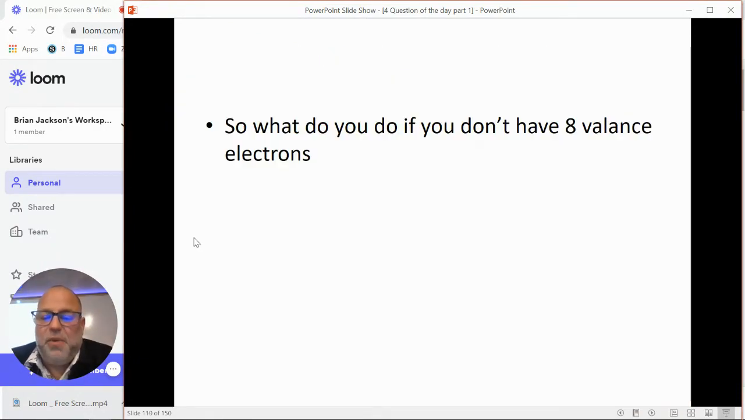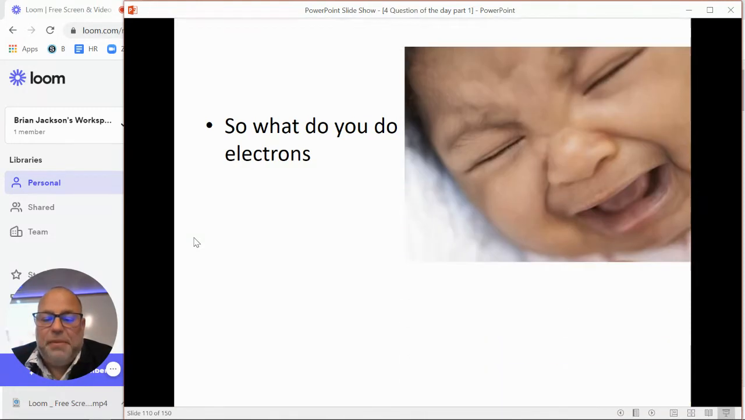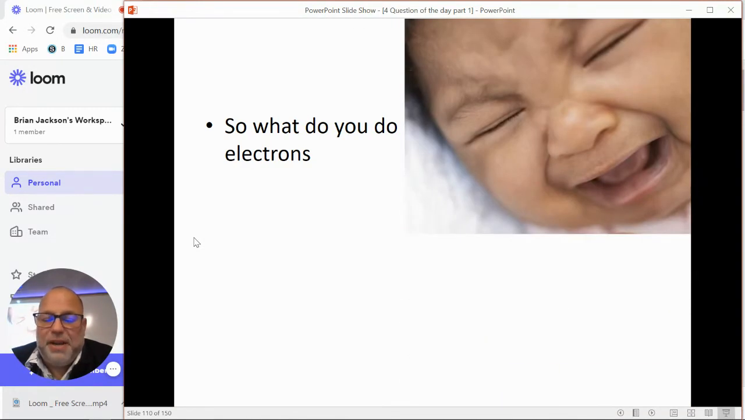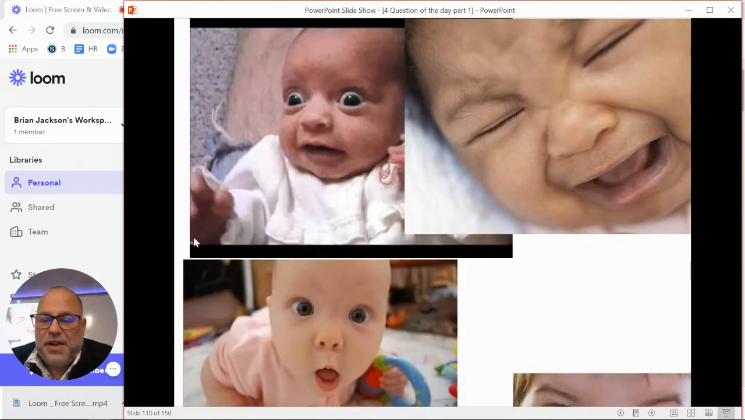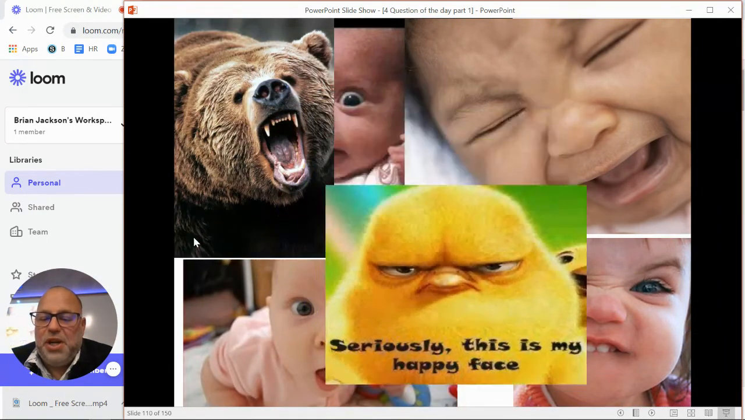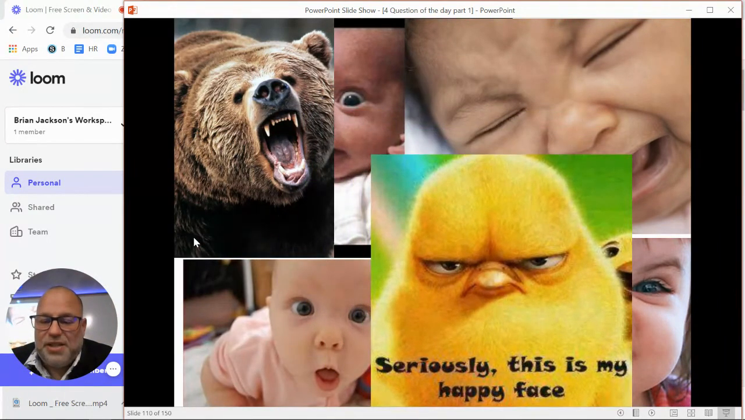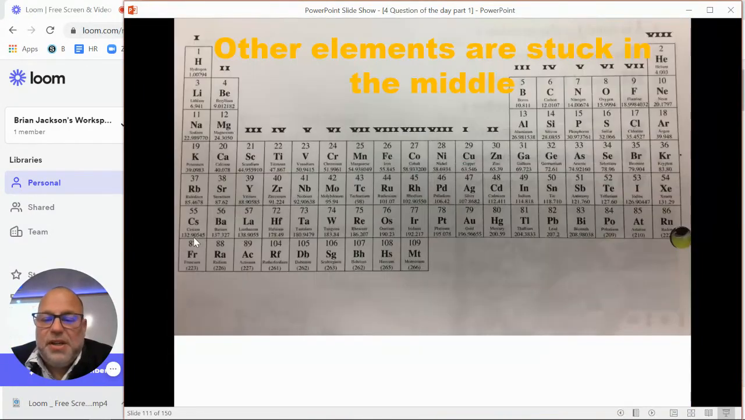Here's my example: if you don't have 8 valence electrons, you get really moody and grouchy, like Angry Birds, because you don't have your 8 valence electrons.